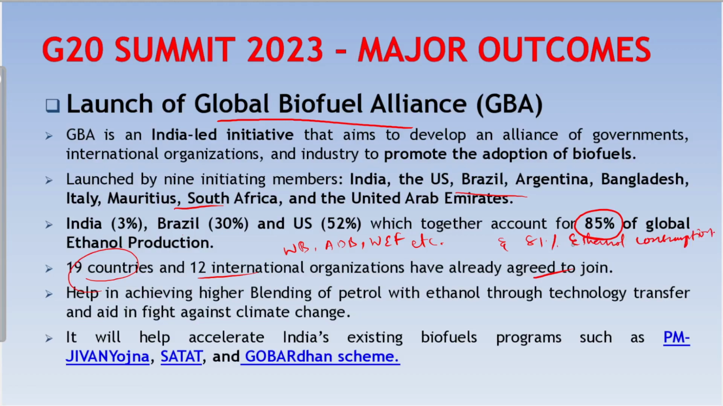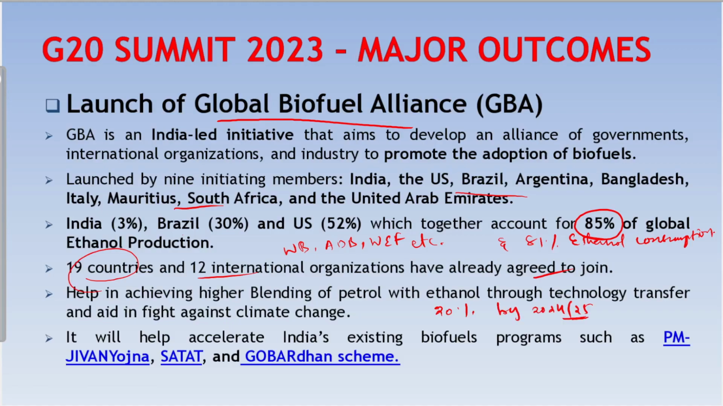So, how will this GBA help India? With the help of GBA, India will be able to provide Indian industries with opportunities to export the technology and equipment for production of biofuels. It will also help India in achieving the ethanol blending target of 20% by